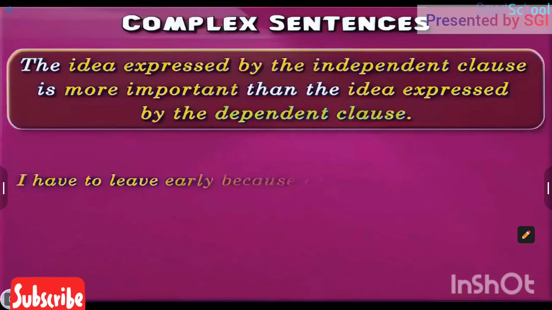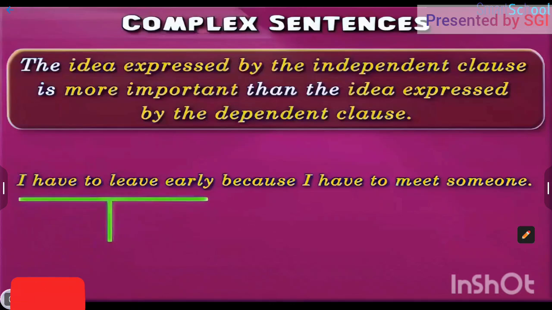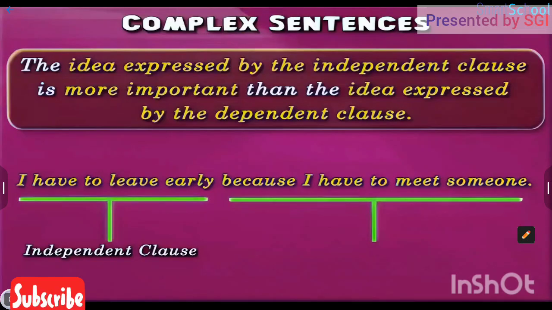I have to leave early because I have to meet someone. This sentence can be broken up into two clauses as follows. I have to leave early, independent clause. Because I have to meet someone, dependent clause.